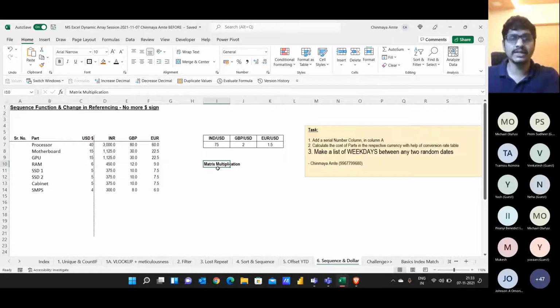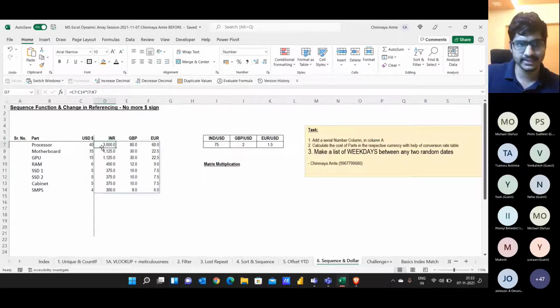So that's where school mathematics or college mathematics is used by Excel in the real world. We need not take stress about what's happening in the backend, because that's the stress which Excel engineers have taken. We just need to use it, but that's the new way of working in Microsoft Excel.